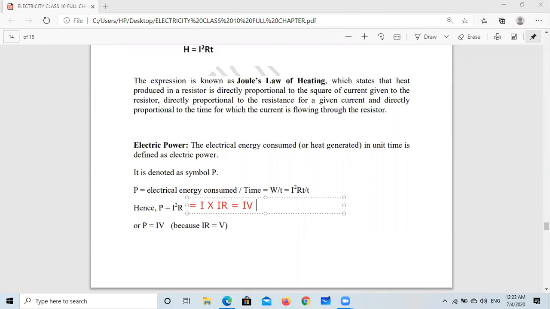We can also write another formula for that. If I put I equal to V upon R, then we get V square upon R square into R, and this R will cancel. Here in the denominator is R square, and R is in the numerator. Try to understand. So we get another formula, V square upon R. So we get three formulas for power.